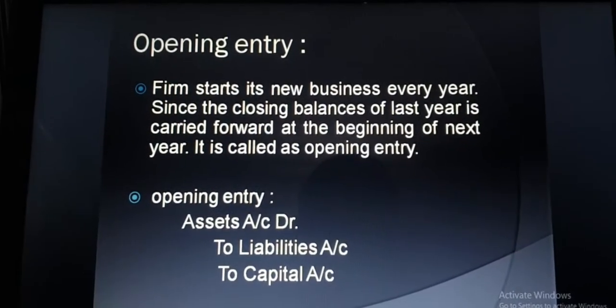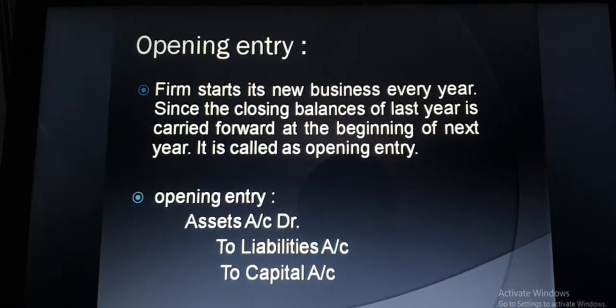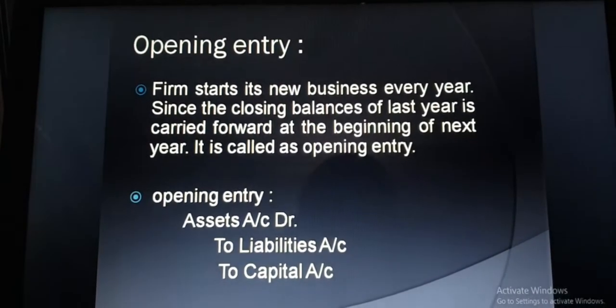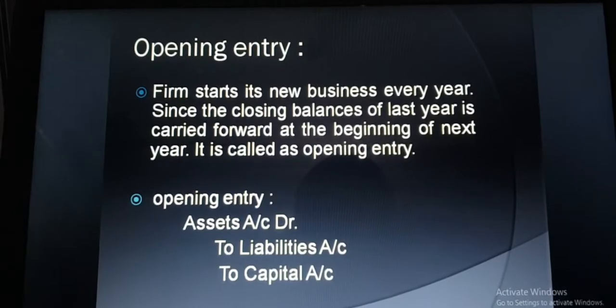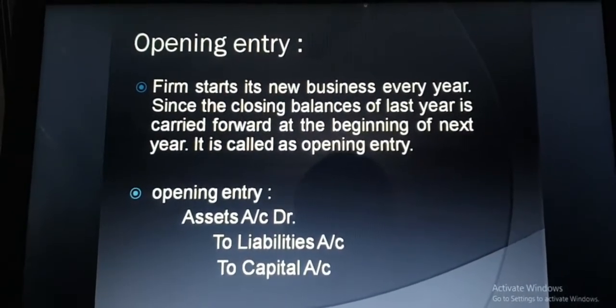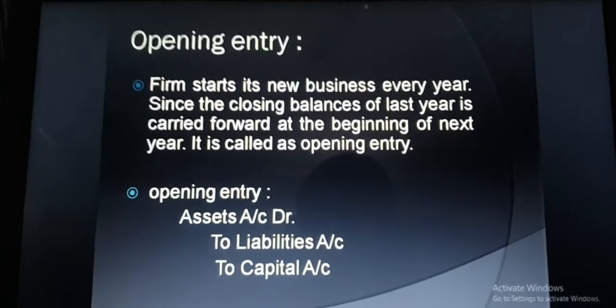And every year, before starting with any of the journal entries, first of all we have to pass the opening entry. And the opening entry is first of all recorded before any general entry in the format of a journal. Now how to pass the opening entry? This is the important thing.